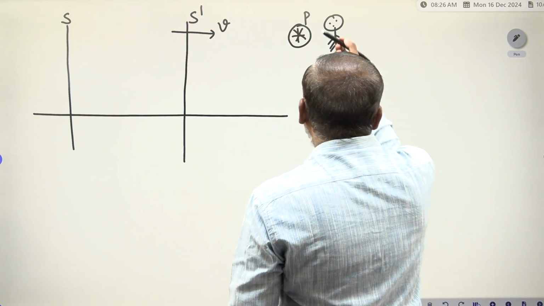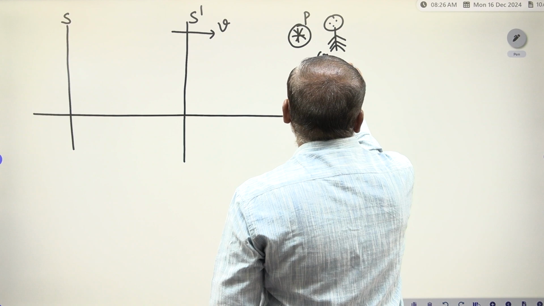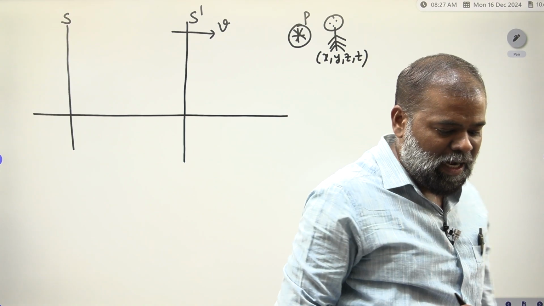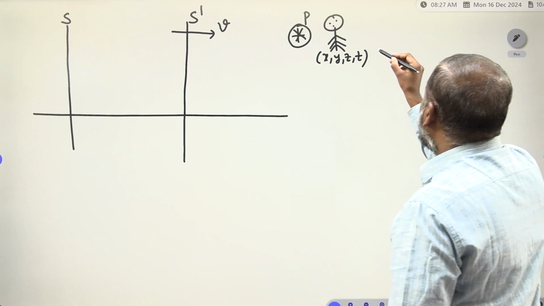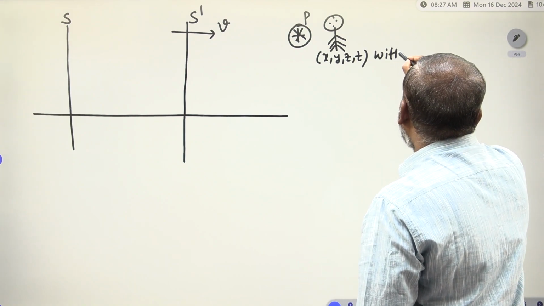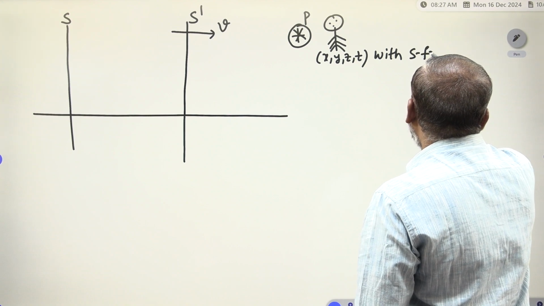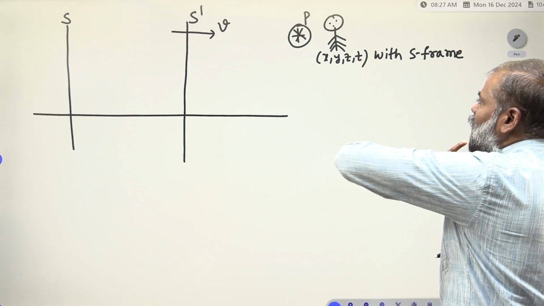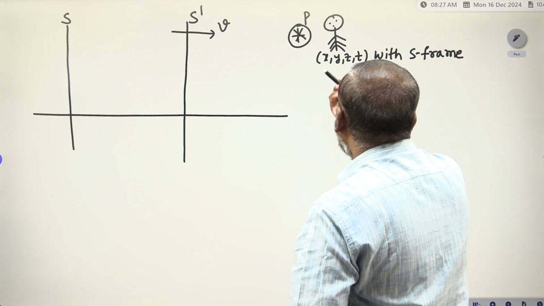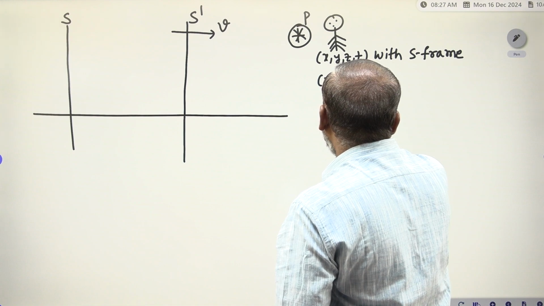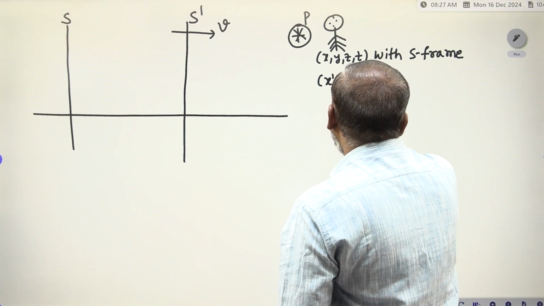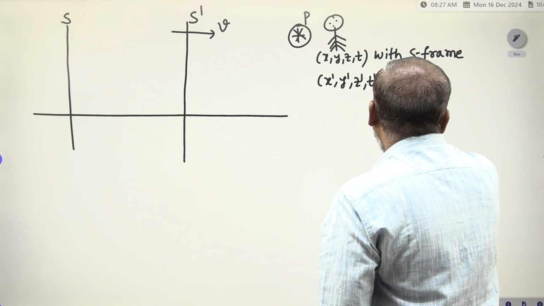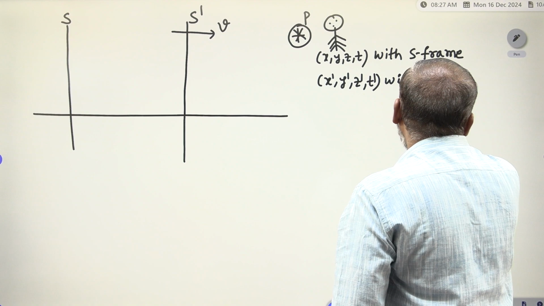So what are these coordinates? x, y, z, t with respect to S frame: he observed x, y, z, t. According to the S dash frame, at the same moment he observed x dash, y dash, z dash, t dash, with respect to the S dash frame.